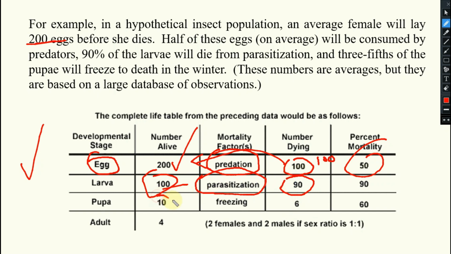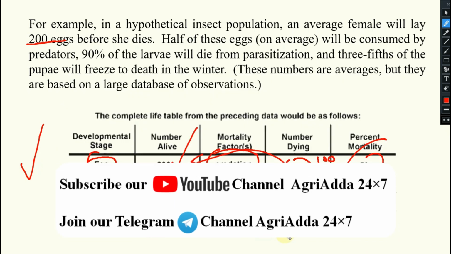Your 10 larvae will undergo the pupal stage; 90% mortality happened in the larval stage. Out of these 10, 6 underwent abiotic stress, that is freezing. They could not emerge into adults. So how many adults will come? 4 will come. And what is the mortality percentage in the pupal stage? 60% mortality will be there. Suppose the sex ratio is 1:1, so 2 females and 2 males will be there.